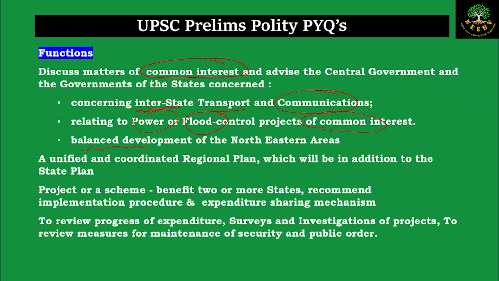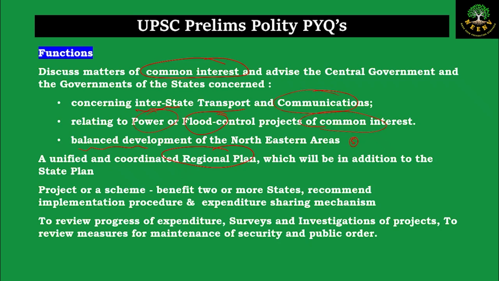Apart from that, they would also come up with a unified and coordinated regional plan as a whole. They'll have individual state specific plans. Apart from that, the states will coordinate and they'll come up with a unified regional plan so that the entire Northeast region as a region can also be developed. And when it comes to a particular project or scheme, and if it is benefiting few or more states, then they will recommend how the implementation procedure should happen, and if there is expenditure on it, how the state should share the expenditure, who should pitch in more amount, who should pitch in less amount. All this will be discussed by that particular council.